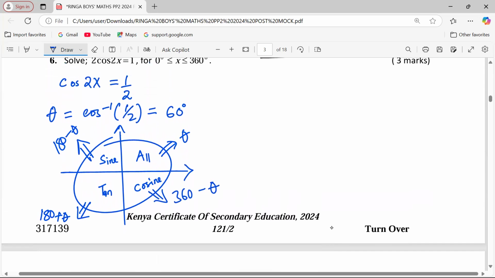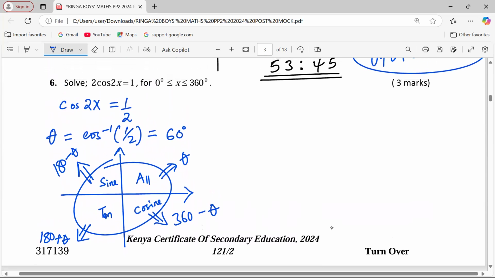Therefore, now ours is to identify the quadrant where cosine is positive, and that is in the first, whereby we will say the value of 2x is equal to 60 in the first quadrant, and also 60 measured in the fourth quadrant, which is 360 minus 60.